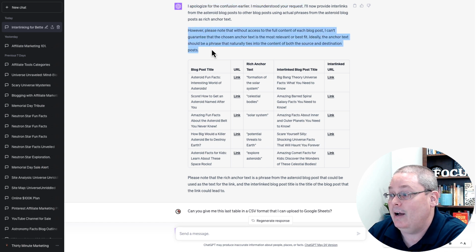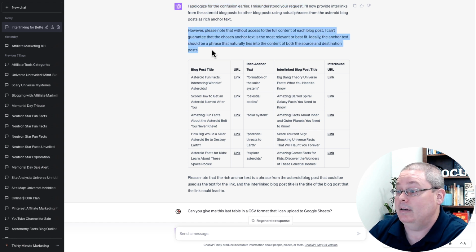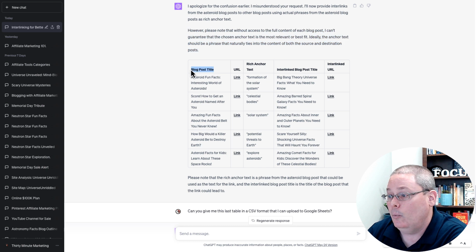But you can see now what it's done here is it's explained what this table is doing with the blog post title, again, just focused on asteroids. So you can see here, it's just the blog post with asteroids. Then it gives me rich anchor text, "formation of the solar system." And then it says that can link out to this blog post. And then here is the interlinked URL.